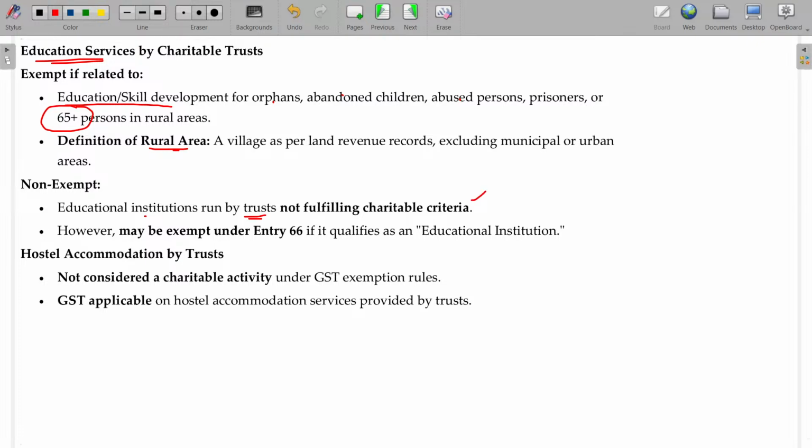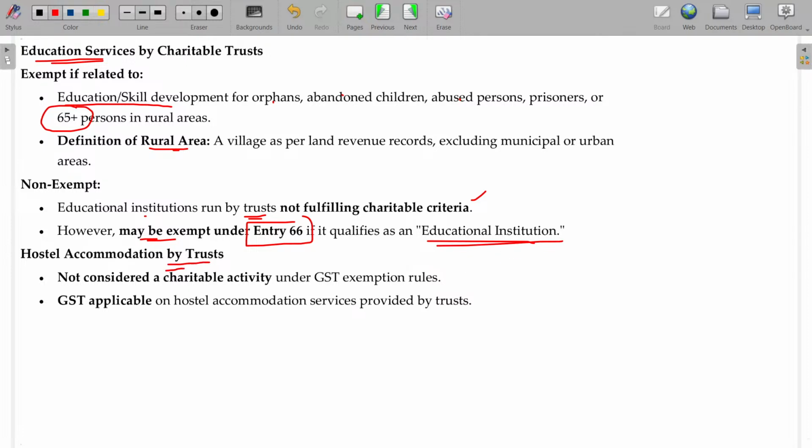Non-exempted education institution run by a trust not fulfilling charitable criteria. Trust running any coaching centers, probably you might have seen in most of the schools they run NEET coaching and JEE coaching, including CA foundation coaching inside the campus during plus 1 and plus 2. But what the curriculum mentions for availing the qualification for plus 1 and plus 2 will be exempted. If additional fee is collected for NEET and JEE and CA coaching, GST is applicable, even if it is run by the school under the name of trust. However, it may be exempted under entry 66 if it qualifies as an educational institution. We'll see that later on.